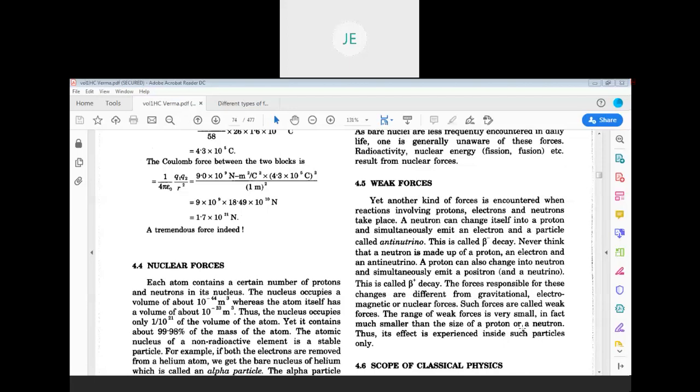The range of weak forces is very small compared with the nuclear forces also. In fact, much smaller than the size of a proton or a neutron. Thus, its effect is experienced inside such particles only. When you go in deep, then only you can understand the effects of weak forces. In general, macroscopically, we do not perceive or experience it.